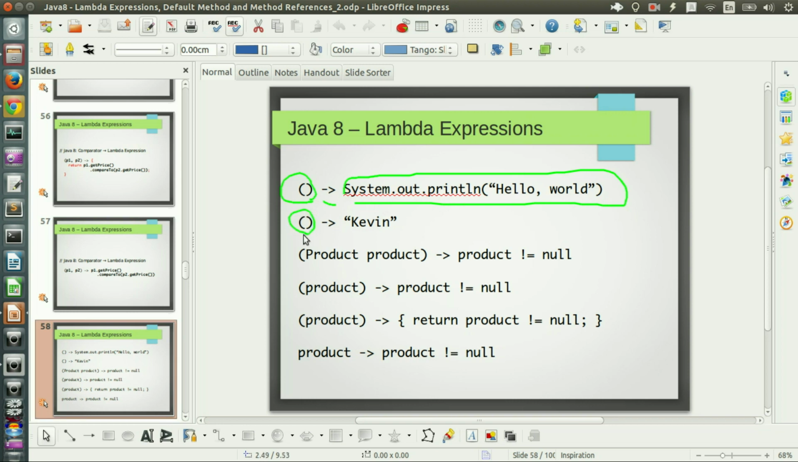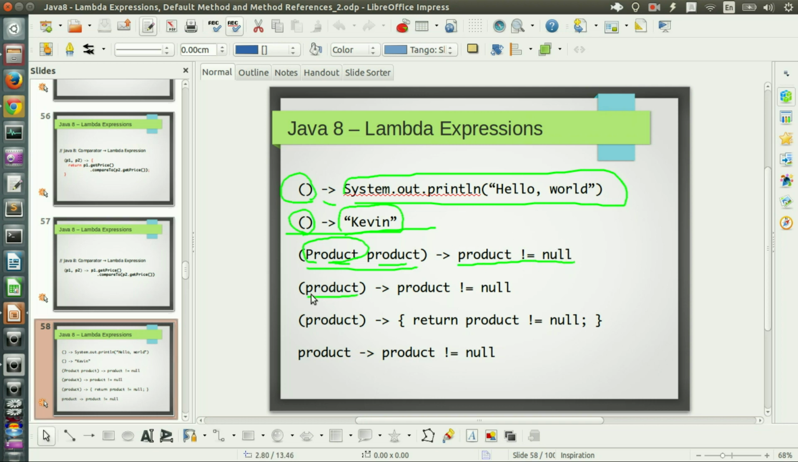And the second case takes no parameter, the same thing, but it returns string. So if the lambda body contains only a single line of expression or method invocation, then you don't need to put curly braces and a semicolon or return. It's very simple, just like that. And the third one takes one parameter and it has type information. The type of parameter is product. On the right hand side, it checks if that product is null or not. If it's not null, then return true, otherwise false. So the result of this lambda expression is Boolean.